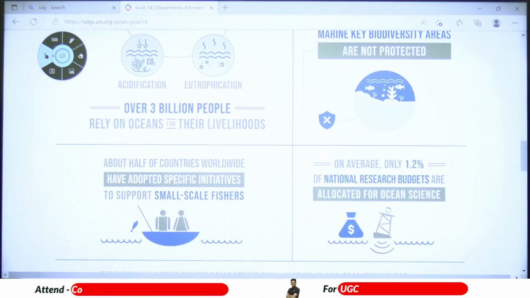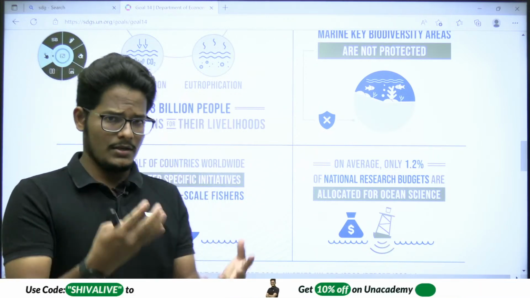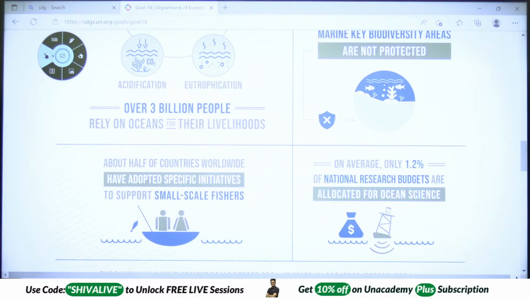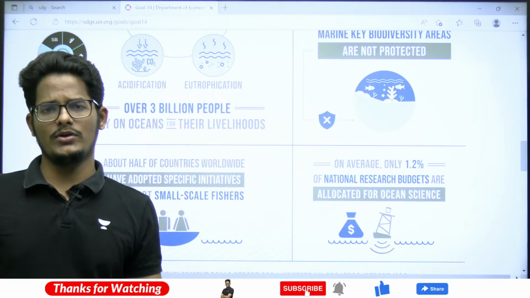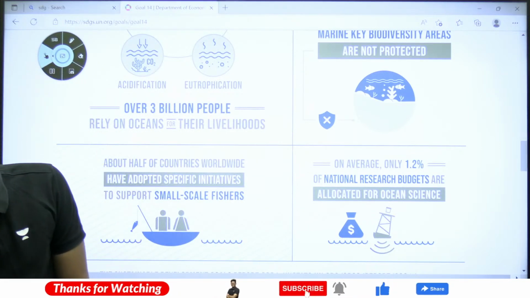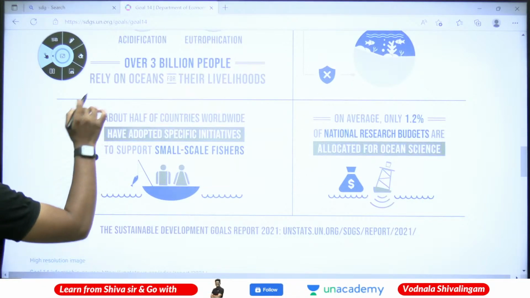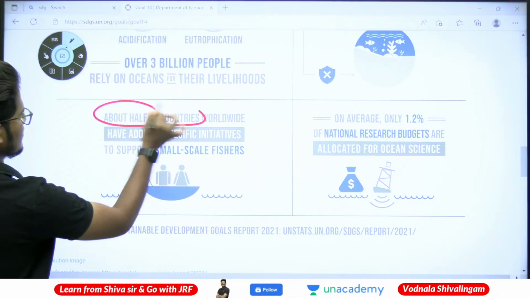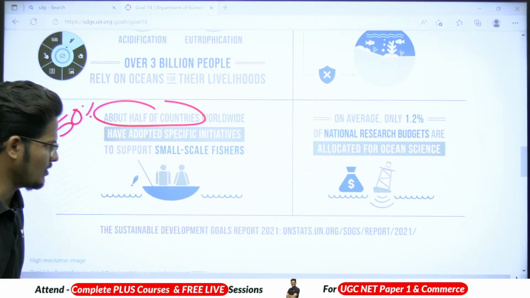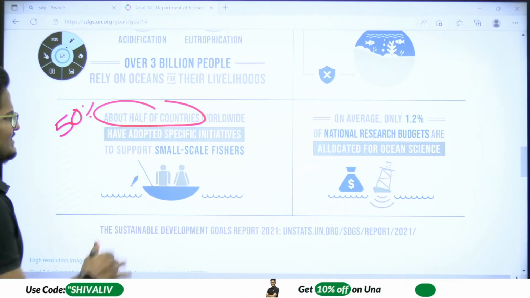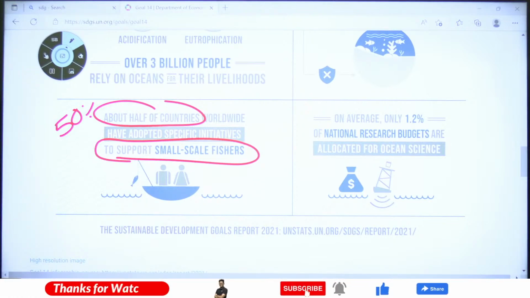Over 3 billion people rely on the oceans for their livelihood, because fishermen rely on fishing and hunting. These are the families whose income depends on them only, and their livelihood runs with that only, right? Next, look, this is important: about half of the countries, 50% of the countries worldwide, have adopted specific initiatives to support small scale fisheries, right?